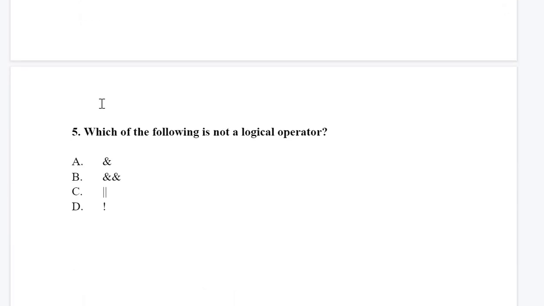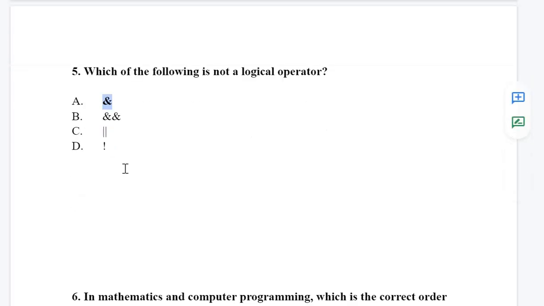Next is, which of the following is not a logical operator? What are the logical operators? And, or, not. You can see here and, or, not. But what is this single and? This is a bitwise operator, bitwise and. If there is a single and, it represents bitwise, while double and represents the logical operator. So option A is the correct answer.